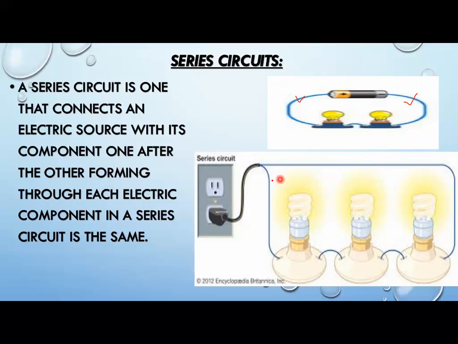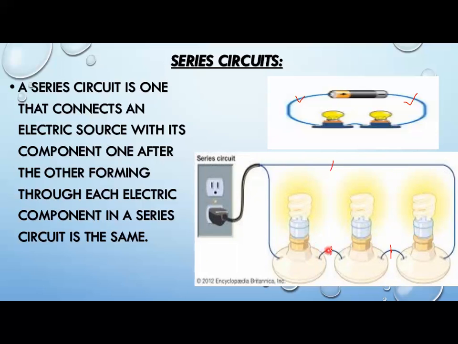Throughout the circuit the current will remain the same, but the disadvantage of this series circuit is that if a break occurs at any point, just suppose the wire breaks from here, or from here, or from here, it will stop the flow of current in the whole circuit.